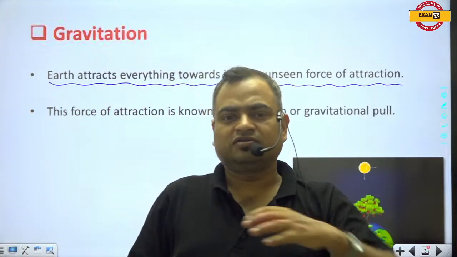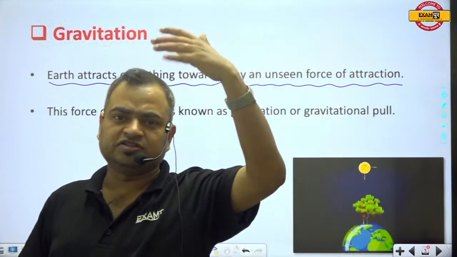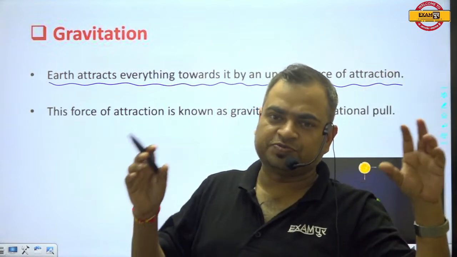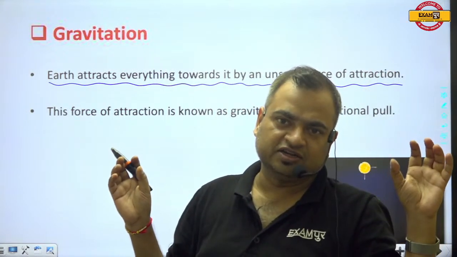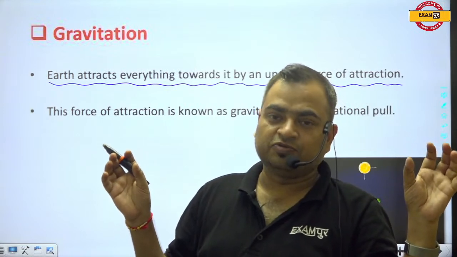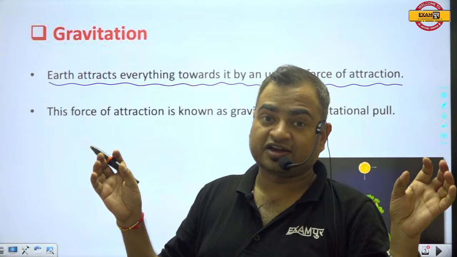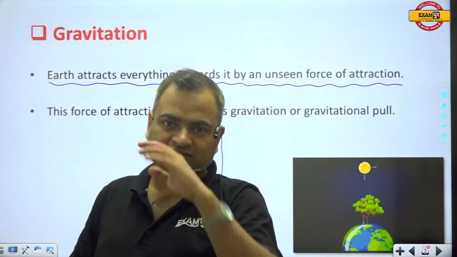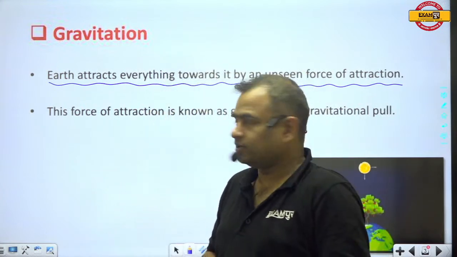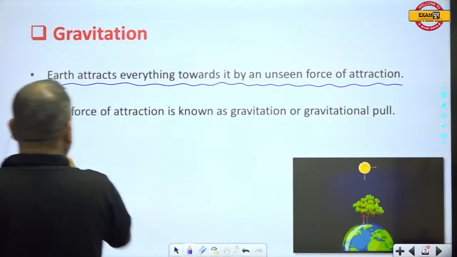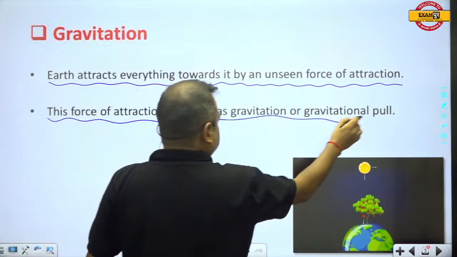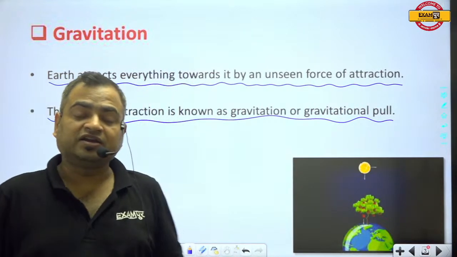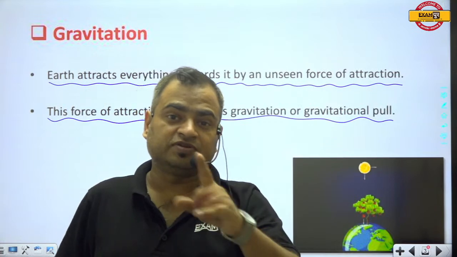Pick up any two bodies and start analyzing, and you will find that there is an attraction force between them. That force is known as gravitational force or gravitational pull. Always remember that gravitational force is always attraction type.